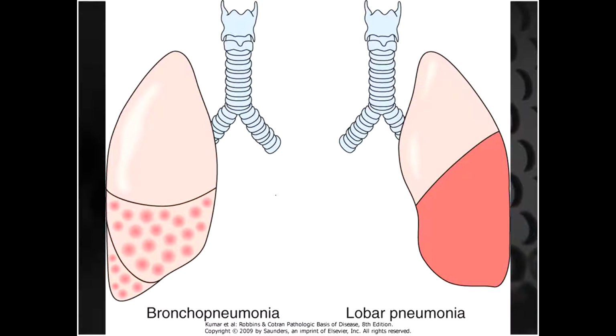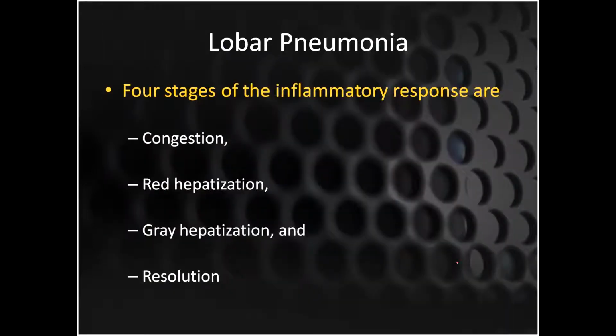X-rays. So this is a picture of bronchopneumonia. Here you can see the patchy distribution in the lower and mid zone, while here the whole of your lower lobe is affected in lobar pneumonia. This is very important because this classification has been asked from you people.